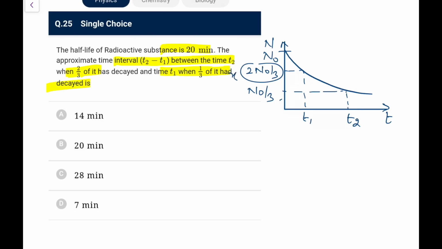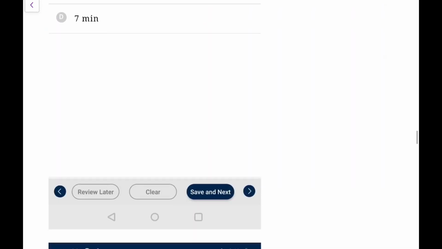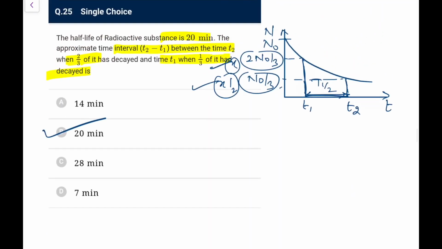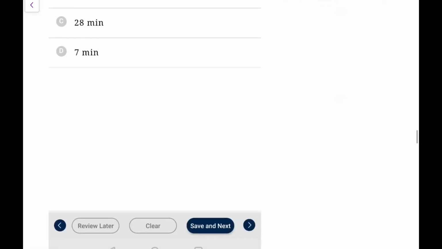So now let it be x. So this becomes x by 2. So the number goes from x to x by 2. For any number to become half, always remember, I tell you half-life is not a moment, it is a time window. So t half is any time window in which the starting value will become half. If I take this window here, this value was x and this became x by 2, that means this window is the t half interval. So this is t half, that is 20 minutes. So exactly 20 minutes will be taken between them. Always remember, whenever you have anything x, start from anywhere, whatever be the number, to become half you will need t half.